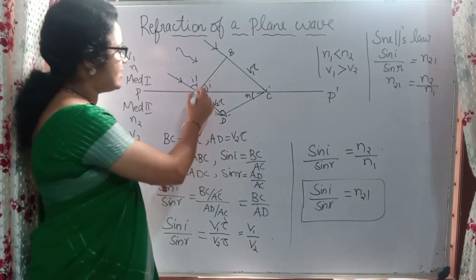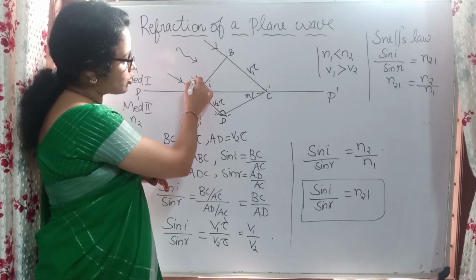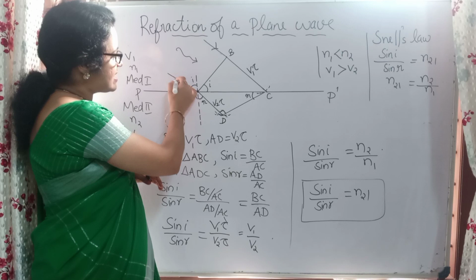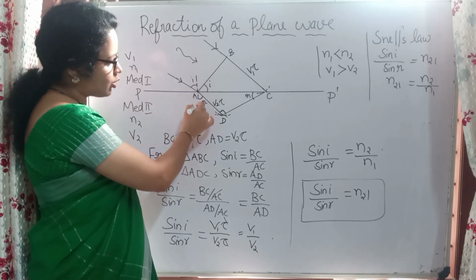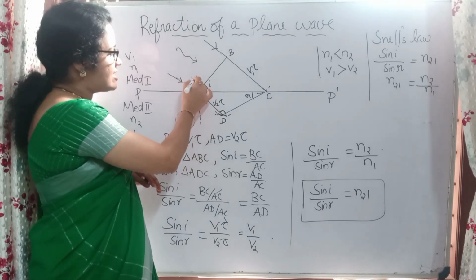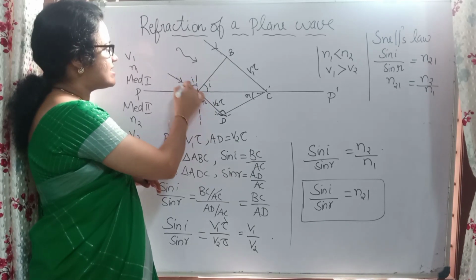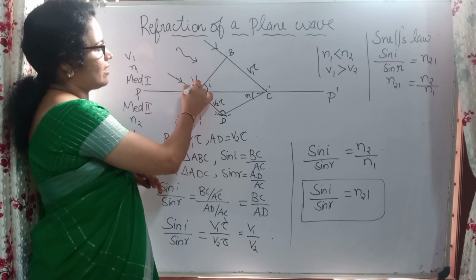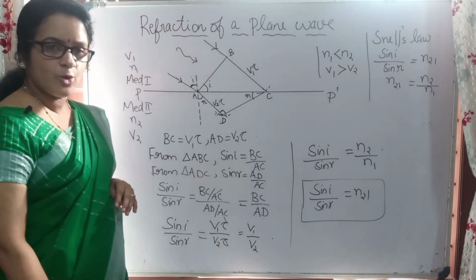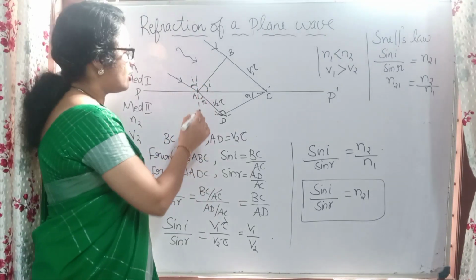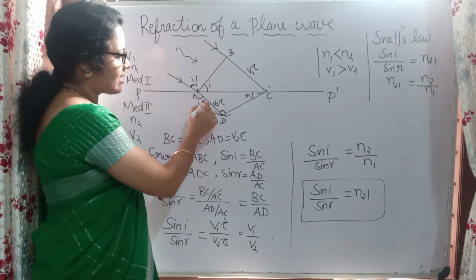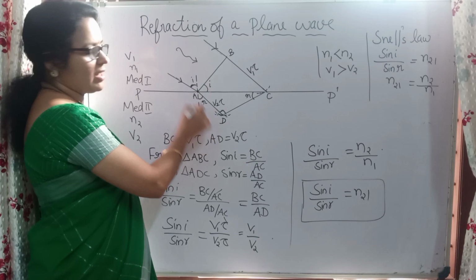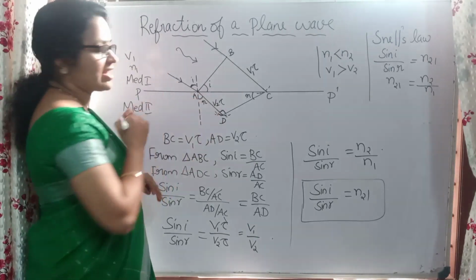And here we can see that this is the angle. Here we can draw a normal. This is the incident ray, and here we draw a normal. Clear? So this is the normal, and the angle between the incident ray and the normal is I, the angle of incidence. Okay, and here we have the angle of refraction, which is the angle between the refracted ray and the normal. So that is the angle of refraction.